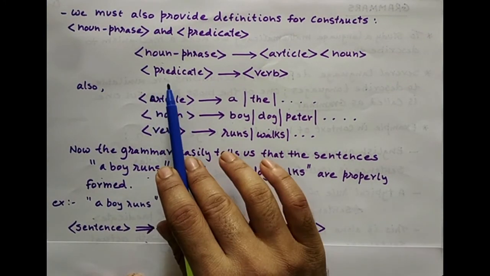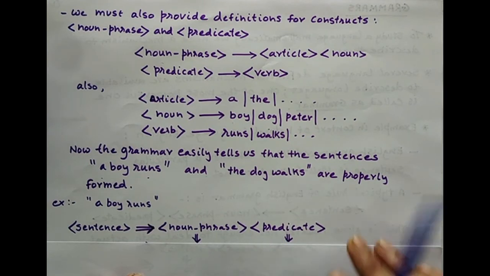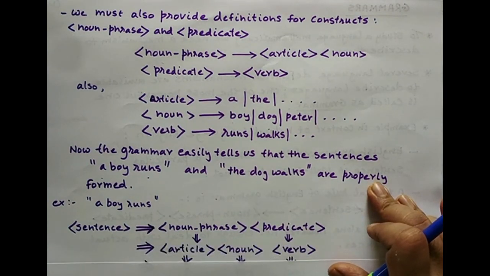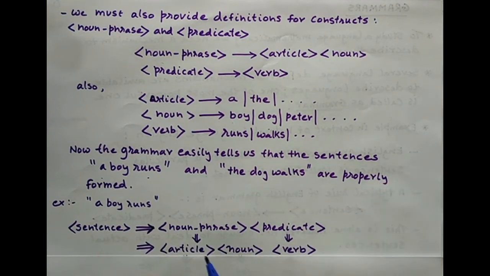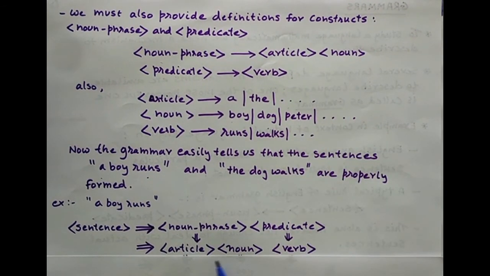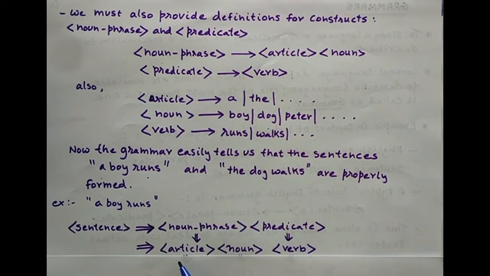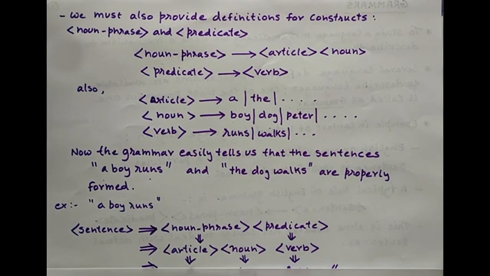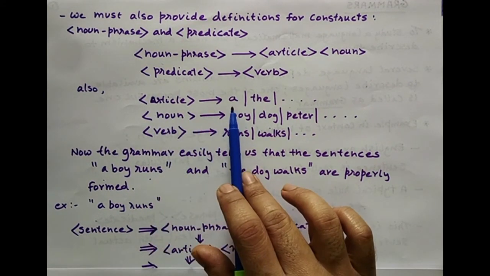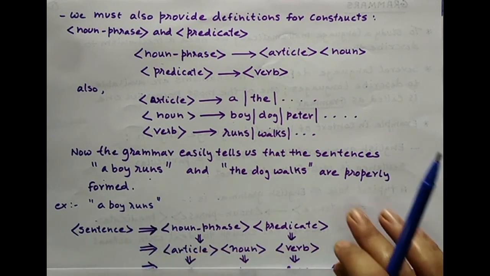Similarly, a predicate can be further broken down into a verb. So noun phrase is nothing but article followed with noun, and predicate is nothing but a verb. So we get these three. Then the article itself can be a, the, and so on. Now in this sentence there is a. So article can be substituted with a.